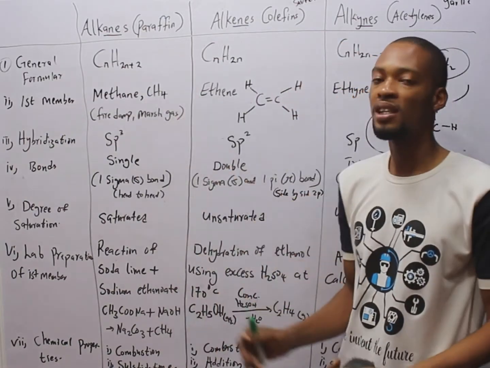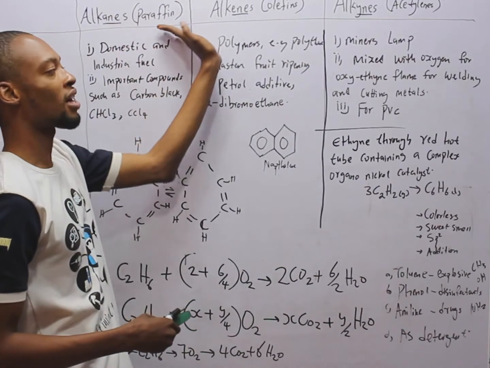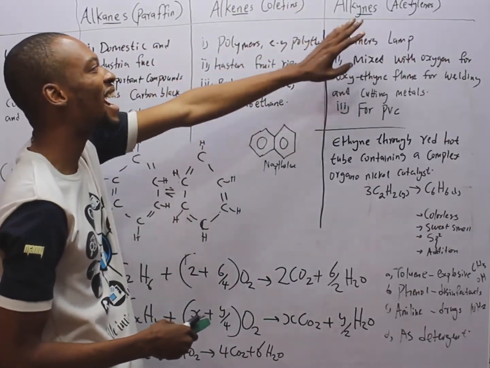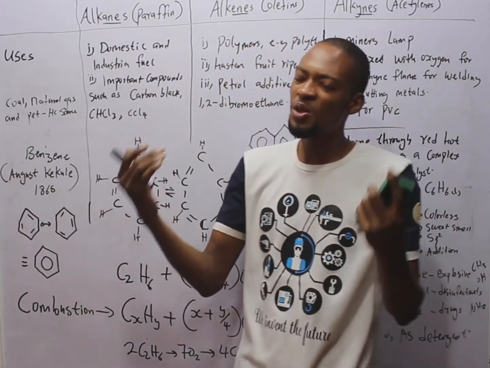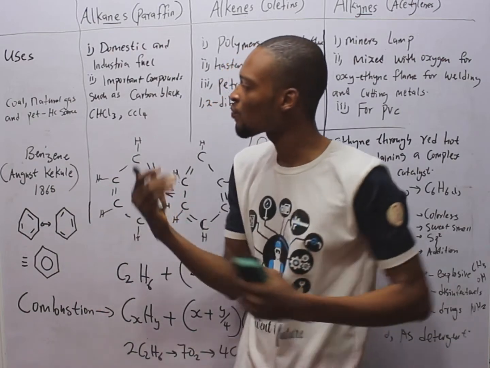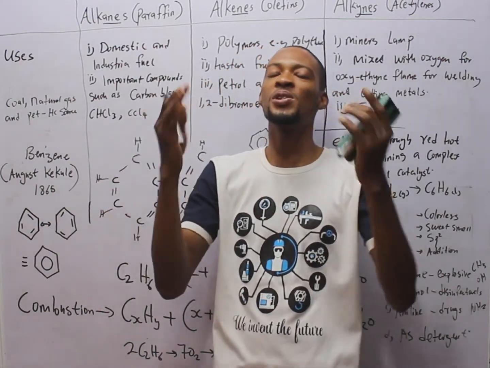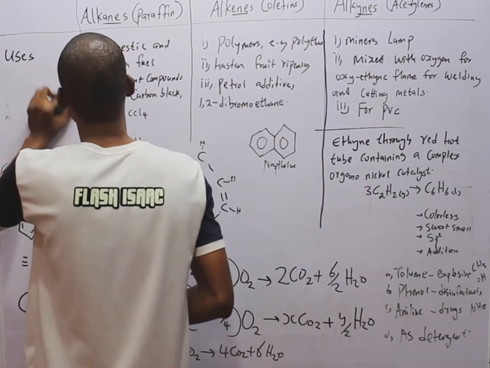So let's see the uses and other things you need to know. Alkanes are also called paraffins. Alkenes are also called olefins, and alkynes are also called acetylenes. And the natural sources of hydrocarbon are coal, natural gas, and petroleum. These are the natural sources of hydrocarbon: coal, natural gas, and petroleum.